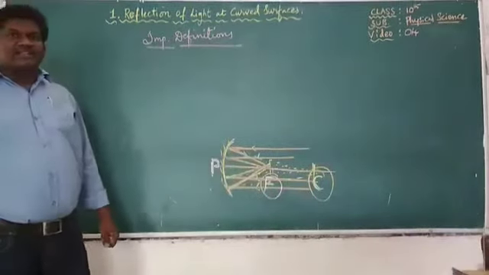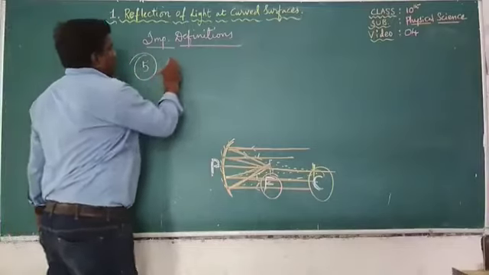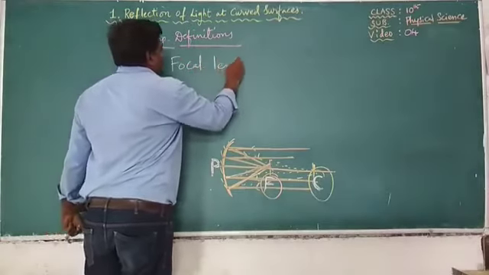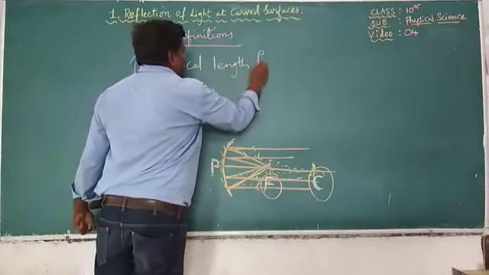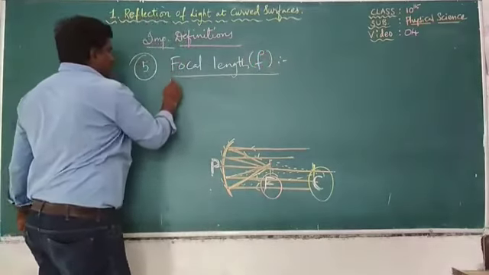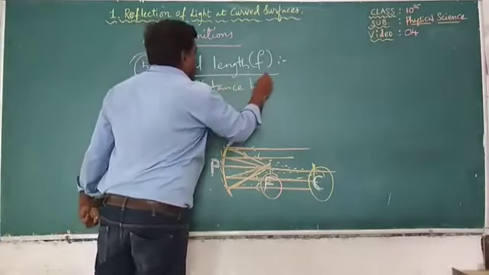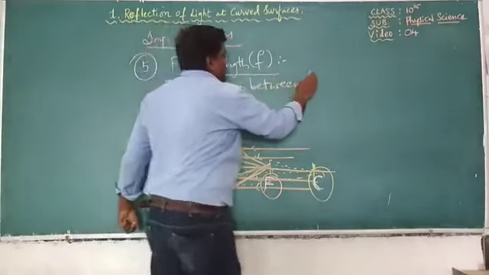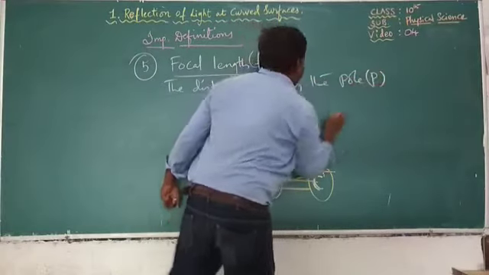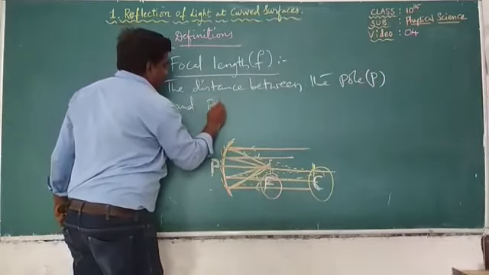Okay children, let us see the next definition. That is the fifth one, focal length. Focal length is denoted by small f. It is nothing but the distance between the pole and principal focus.